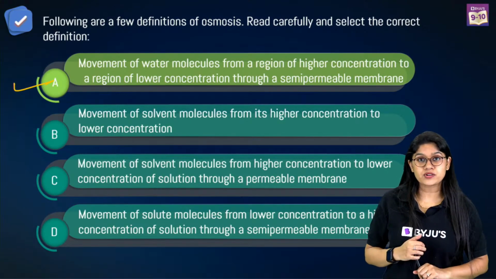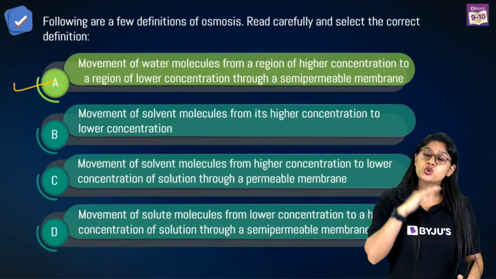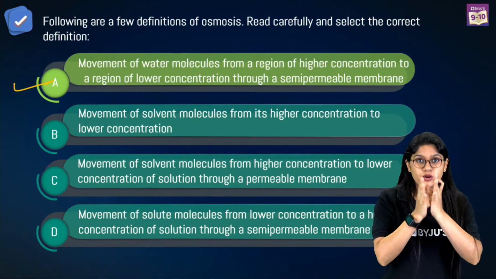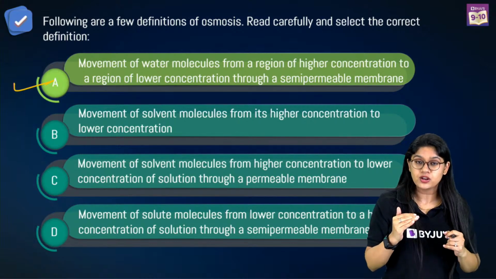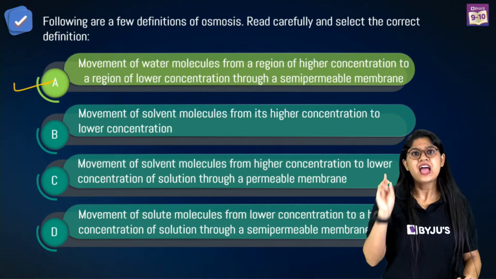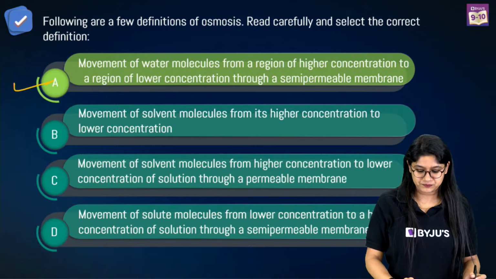So Sai is asking what is diffusion. In diffusion, the molecules move from the higher concentration to the lower concentration. But of course, in the definition, there's no requirement of the semi-permeable membrane, right? All the molecules can easily move. So this is important. And diffusion again is a passive transport. No energy is required. Awesome.